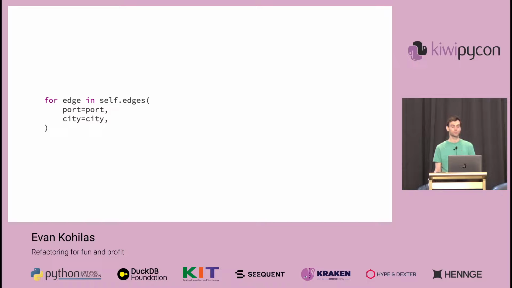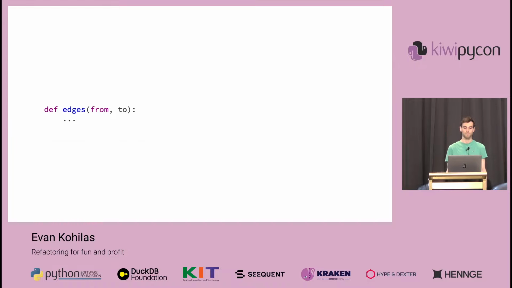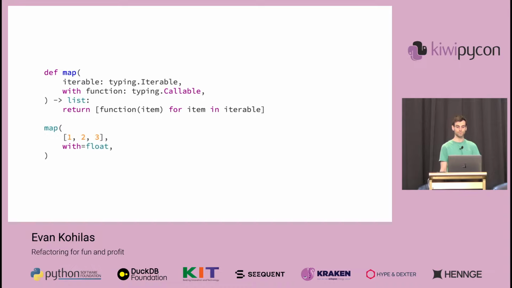Now you might be wondering, what about the case where the name of the variable being passed in is named the same as the argument? Isn't that redundant and noisy? Well, yes, but maybe this is a good opportunity to rename the parameters. Perhaps it would be more descriptive to use names like from and to, making the code more natural to read. But then they might not make for great variable names inside the context of the function, or like in this case where the from is actually a keyword in Python.